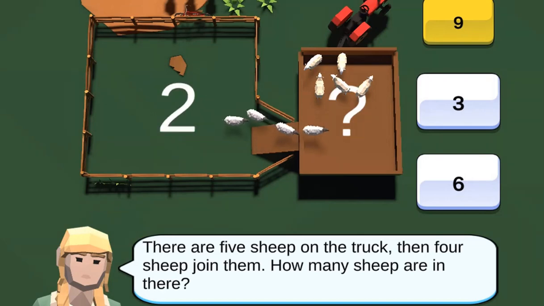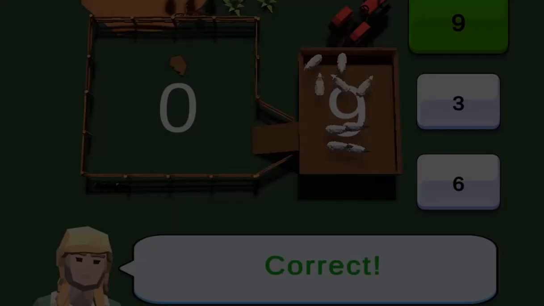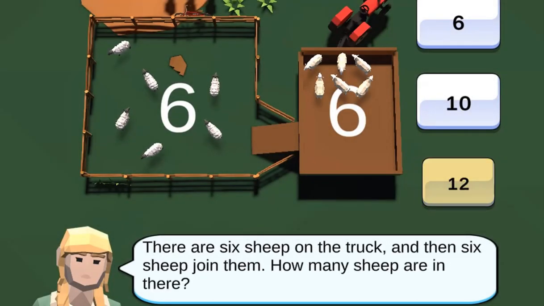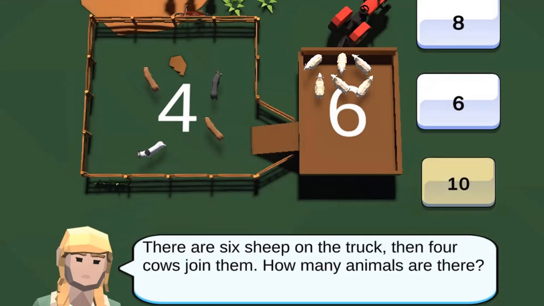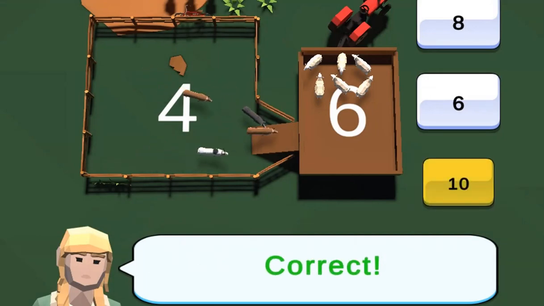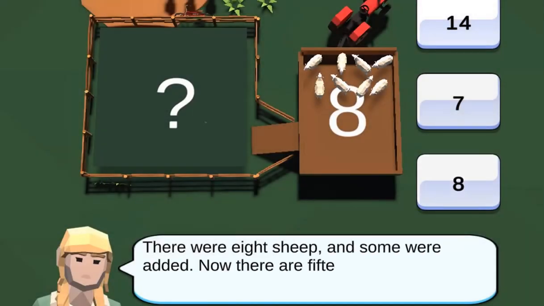Legends of Learning presents the Farm Life game. This is a math game that makes learning about whole numbers fun and easy to understand. In this informative instructional game, help the farmer count sheep and cattle on her farm.